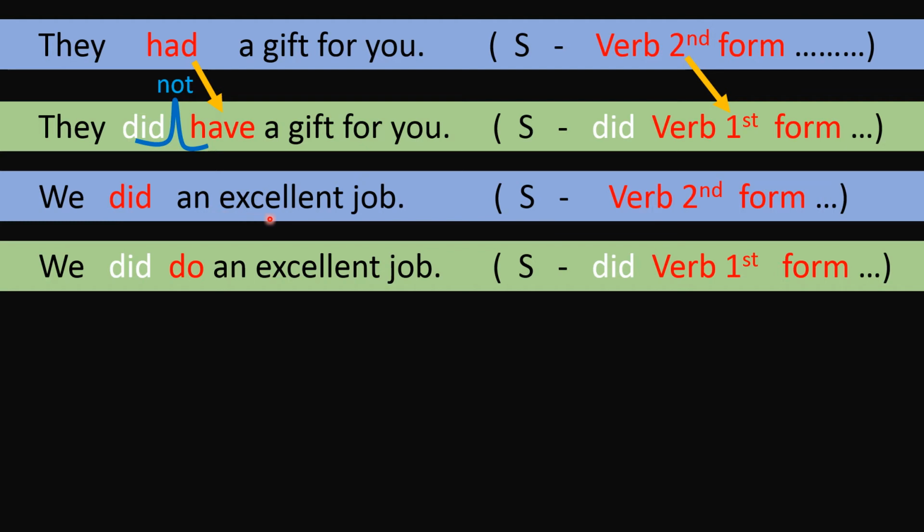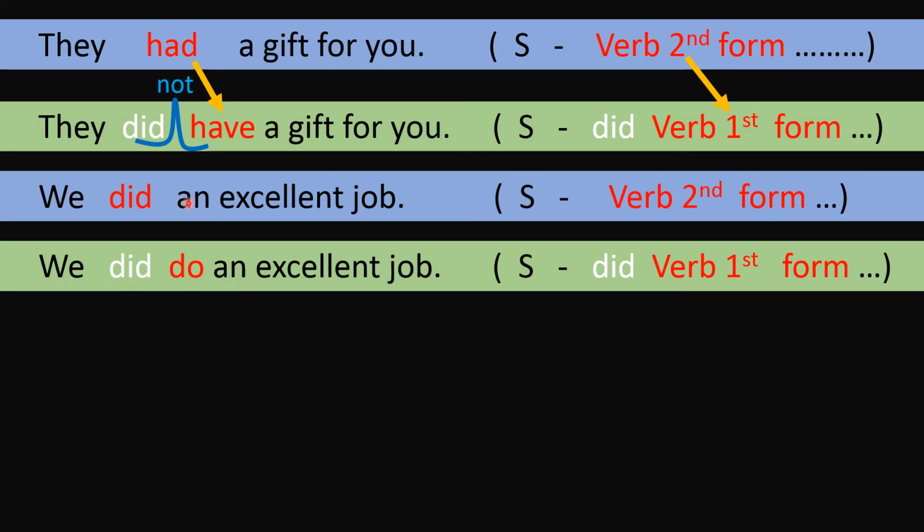We did an excellent job. So did, it is a little tricky, pay close attention. Did is which form? It is the second form. Now we have to make a negative of it. So this second form means did, it will change into its first form, that is do. Did shall change into do, as in a previous example, had changed into have. So this did is changing into its first form, do. And what we need to make negative of this, we need did before it. So this is the way we make negative.